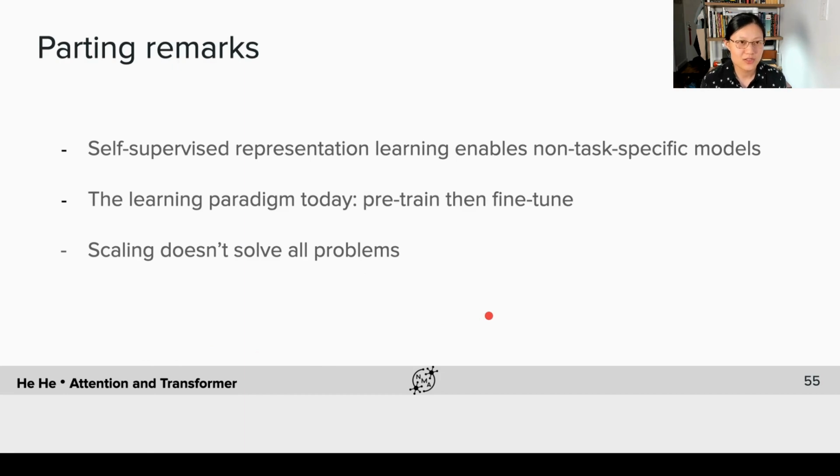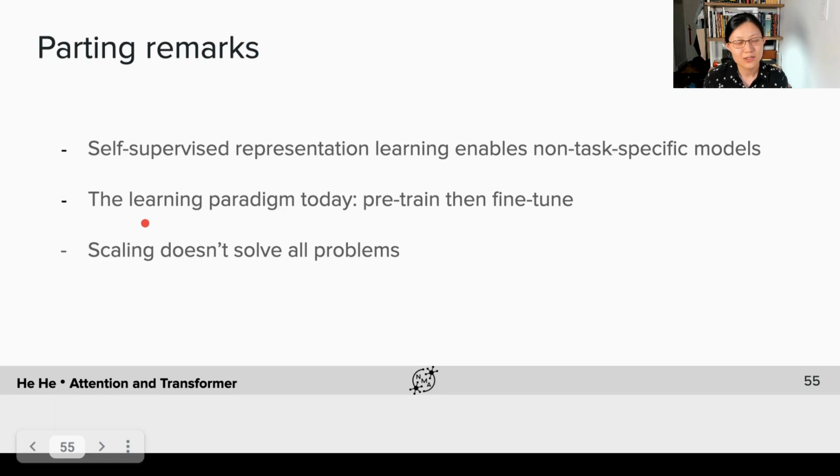In the second part of today's lecture, we looked into the paradigm of pre-training and fine-tuning. Large-scale self-supervised learning allows us to learn good representations that are useful for many different downstream tasks. So thanks to this large-scale pre-training, now we can have a single model for many different tasks.